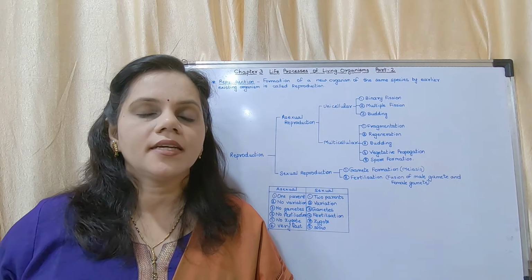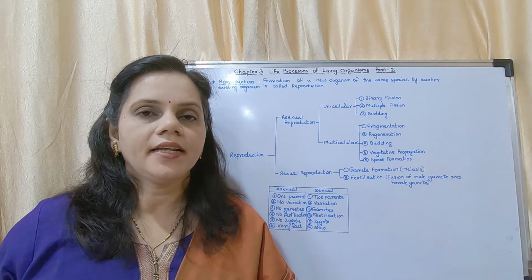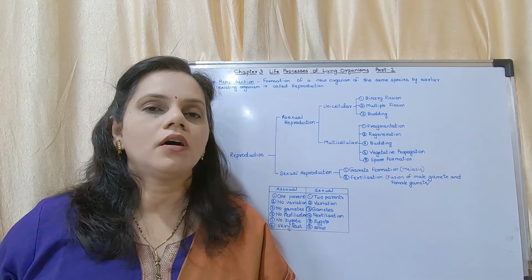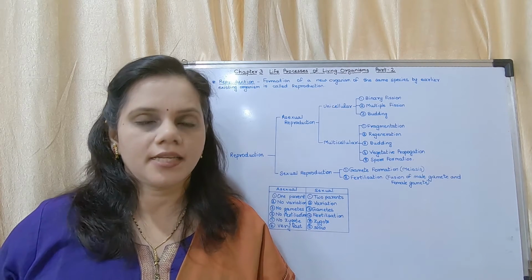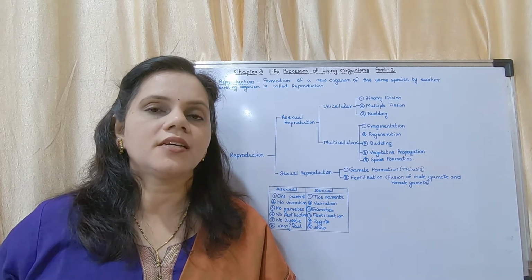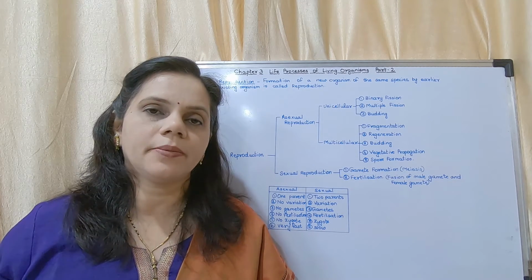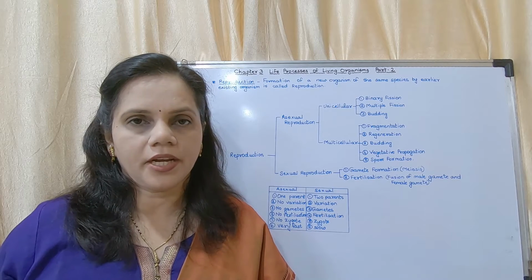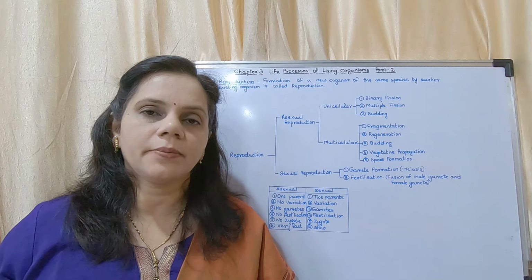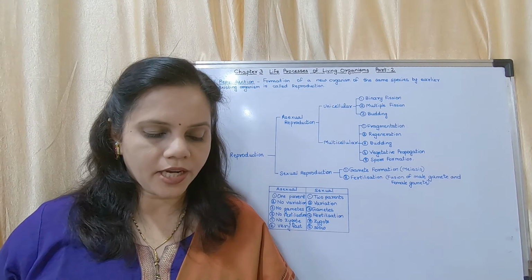Who determines whether two organisms of a species will be exactly similar or not? The answer is whether the organism is formed by sexual reproduction or asexual reproduction.